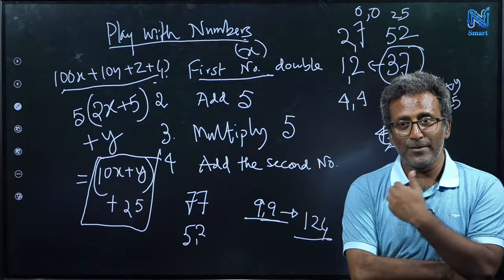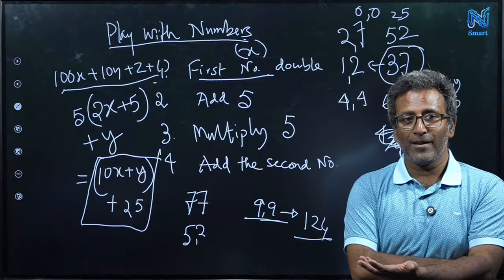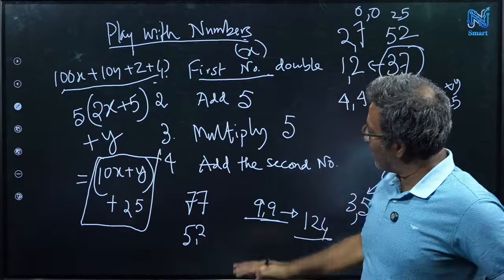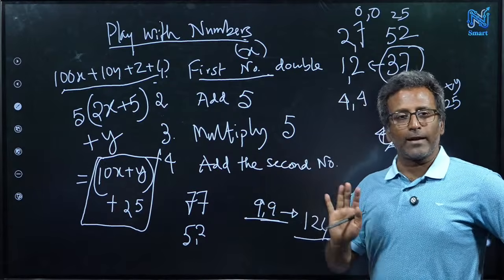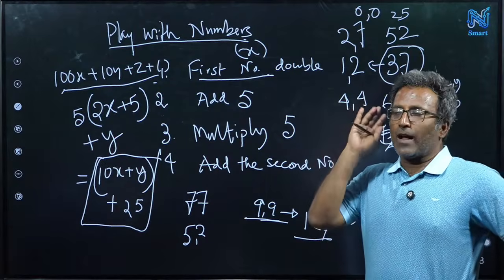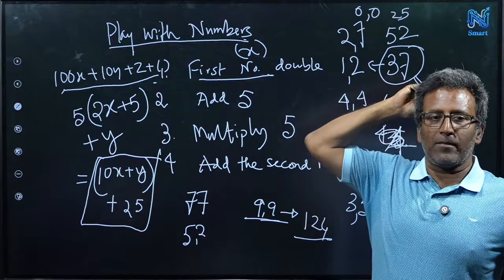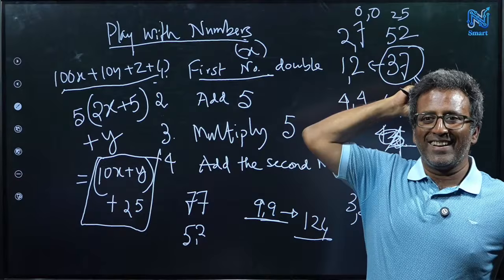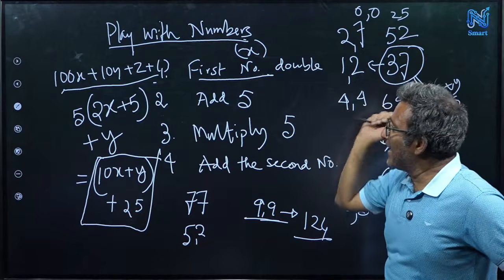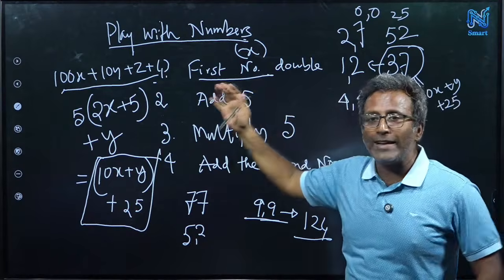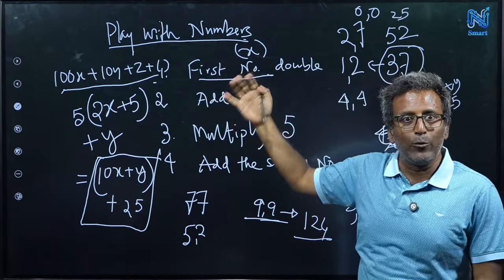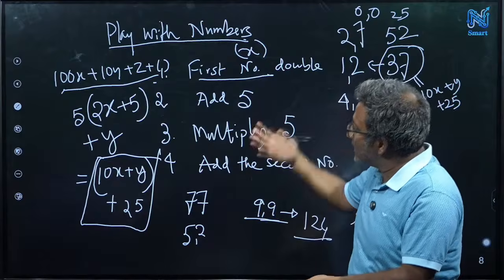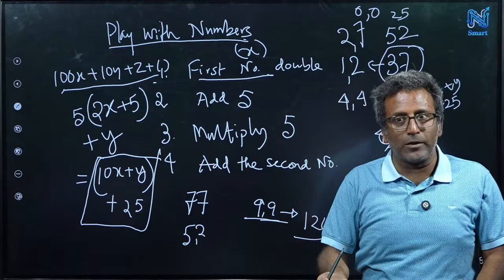How do you counter me? I am not disclosing right now. No, you are wrong, 5 and 2. Yeah, if I think 5 and 2, 77 will be the answer. Okay, and I agree. But I'm saying no, I thought something else, not 5 and 2. But I got 77. We have to prove that only for 5 and 2 will we be able to get 77. So there is something called uniqueness. There is only one solution. 5 and 2 is the only solution. There cannot be any other solution.